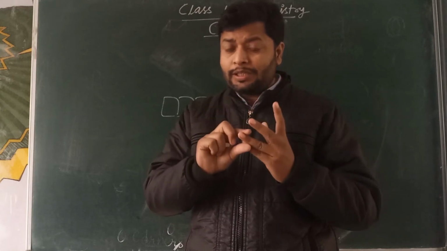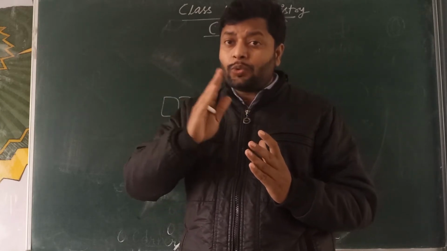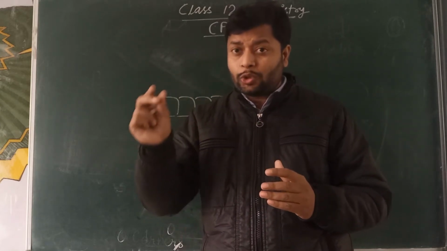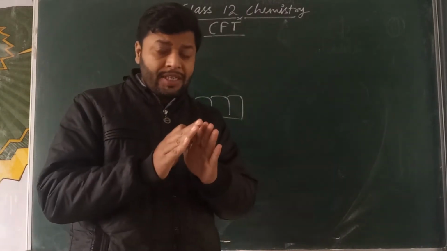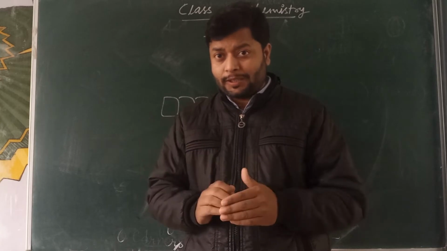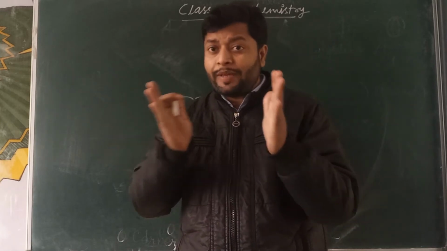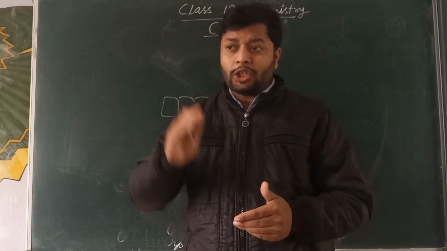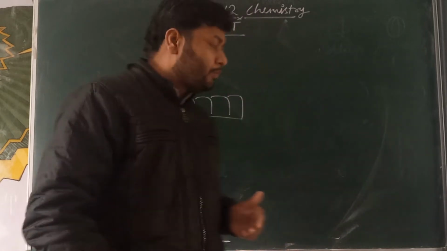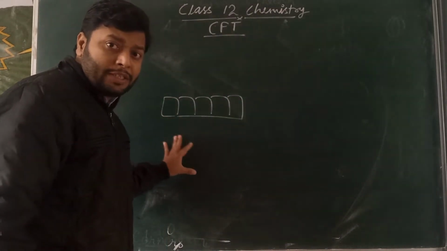And 2 orbitals lie on the axes, called dx square minus y square and dz square. So we have 2 different sets of the 5 orbitals: the 3 orbitals in between the axes and the 2 orbitals directed towards the axes.